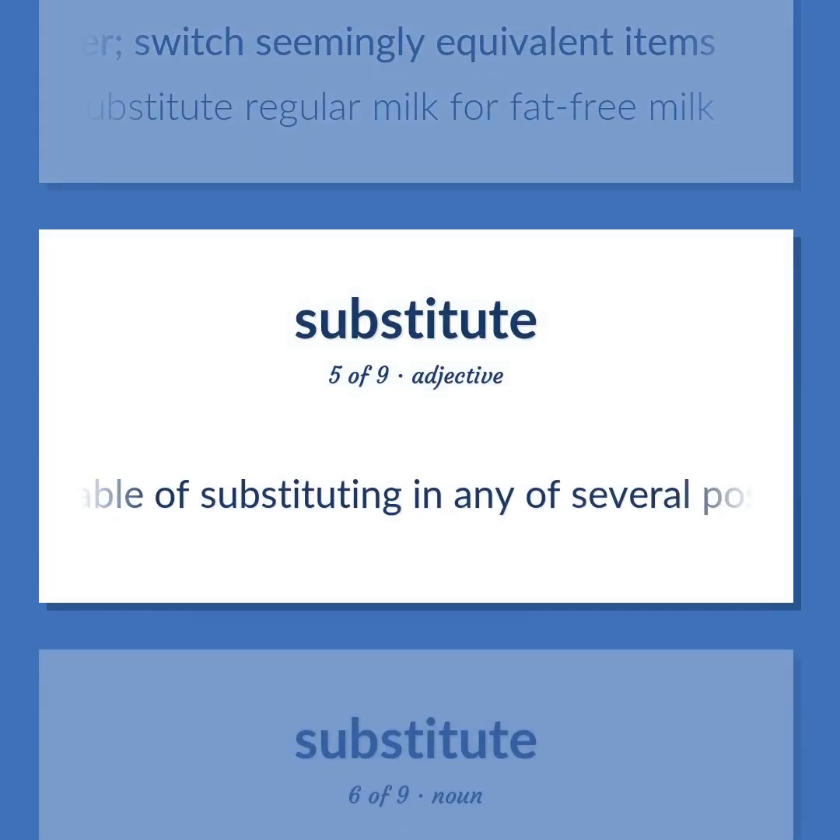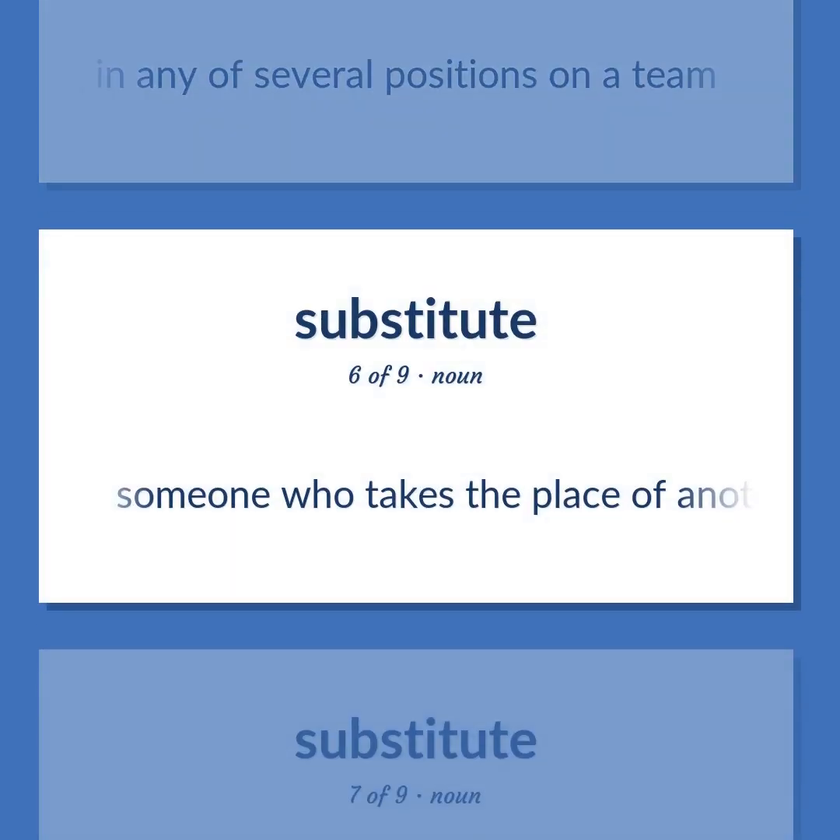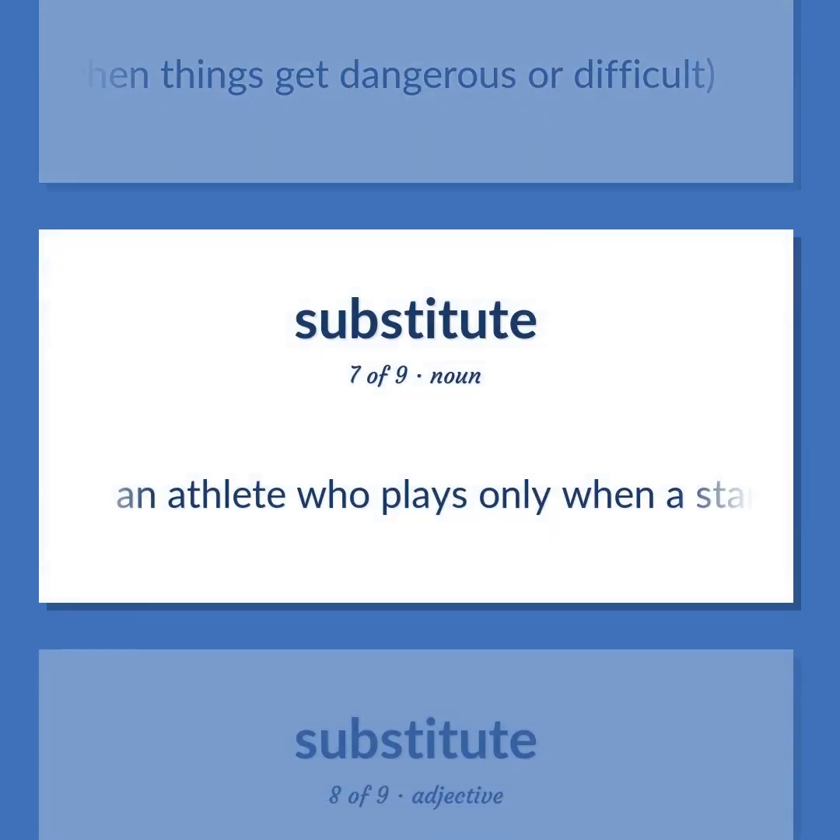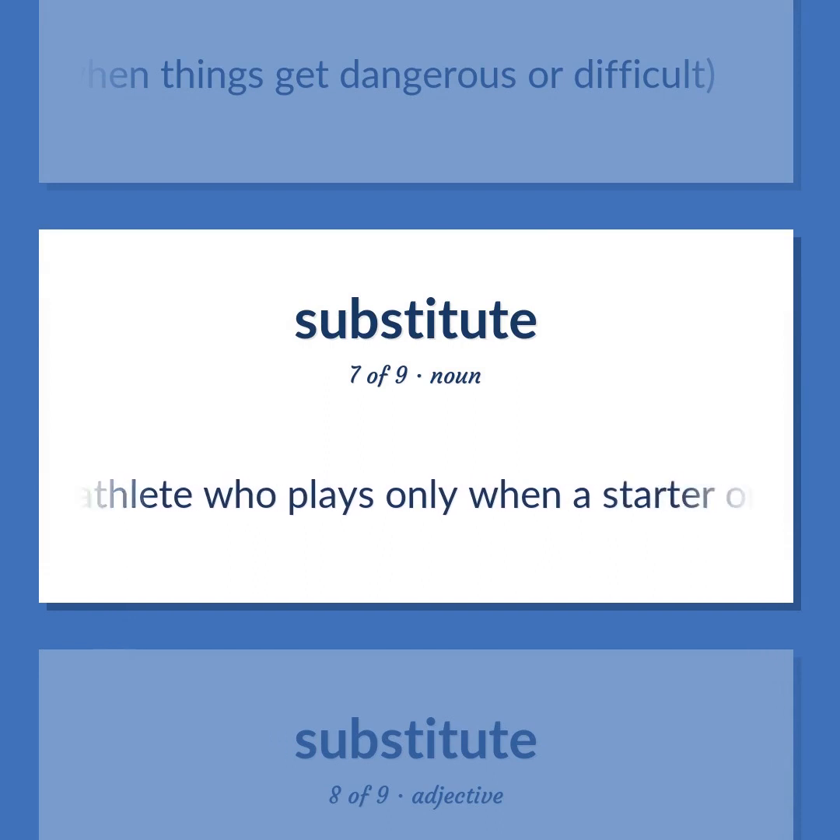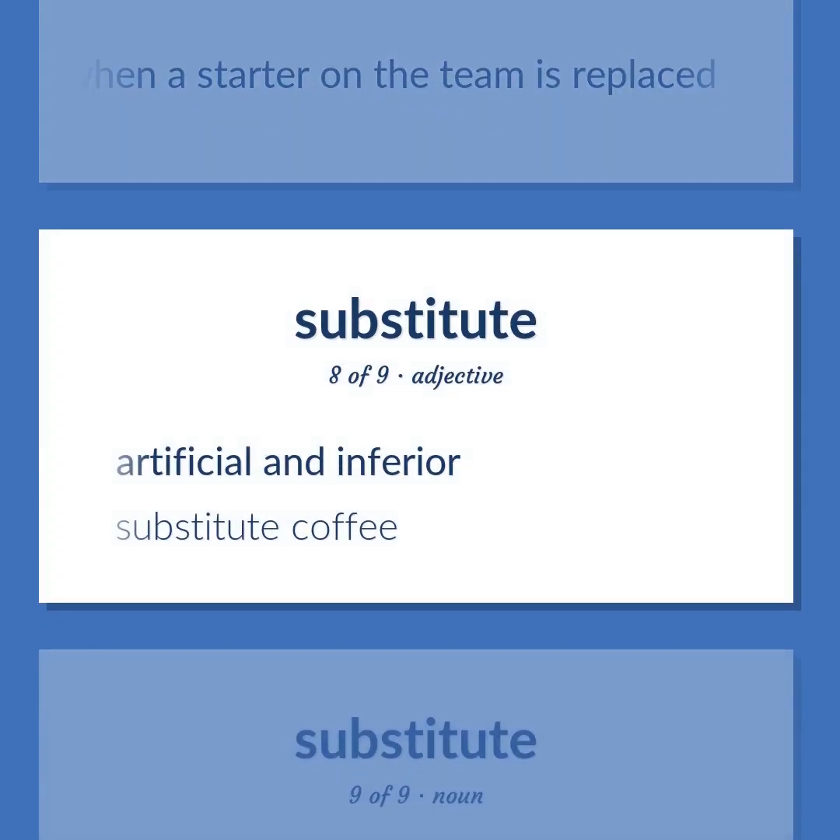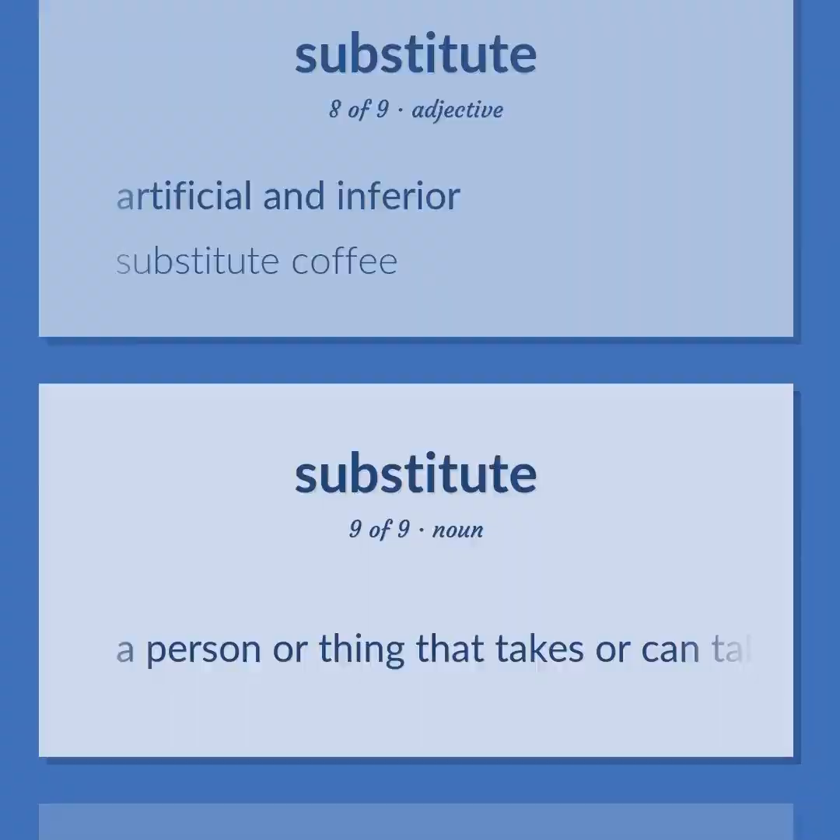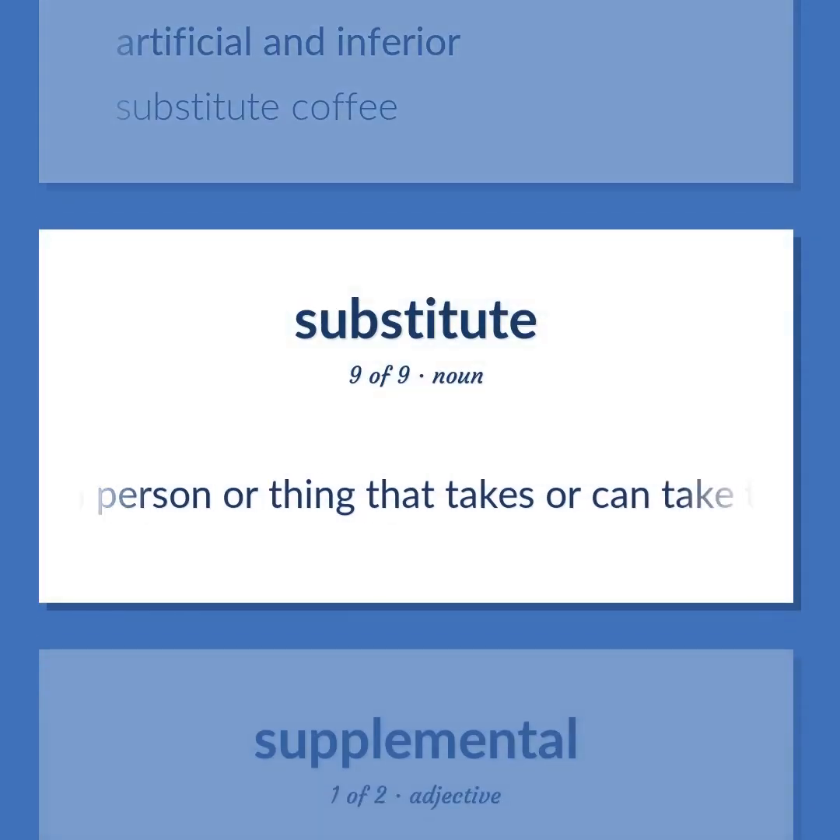Capable of substituting in any of several positions on a team. Someone who takes the place of another, as when things get dangerous or difficult. An athlete who plays only when a starter on the team is replaced. Artificial and inferior. Substitute coffee. A person or thing that takes or can take the place of another.